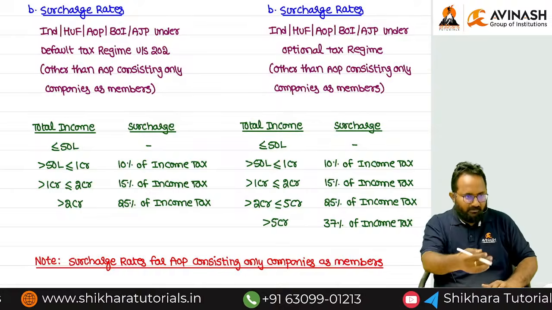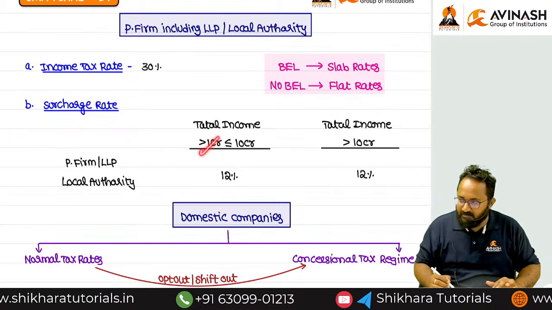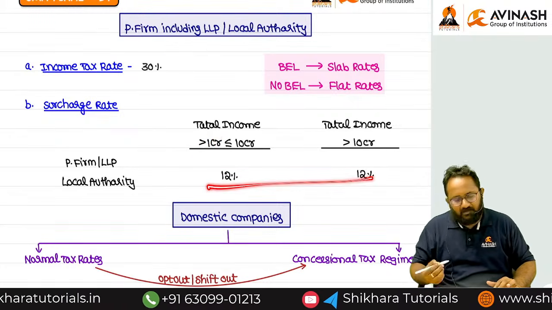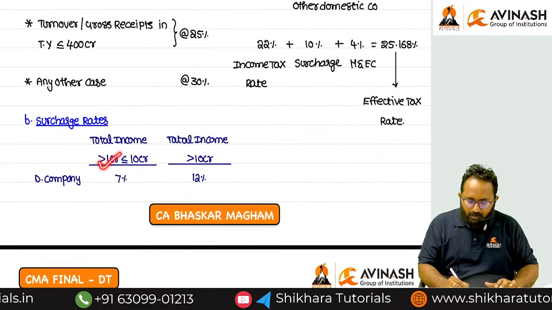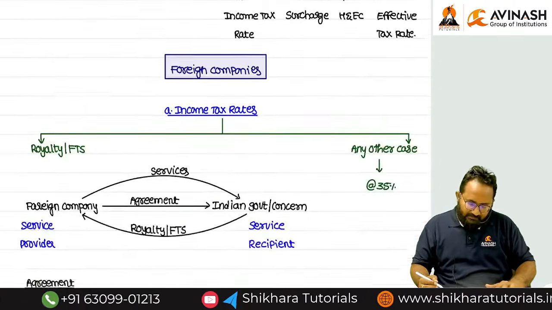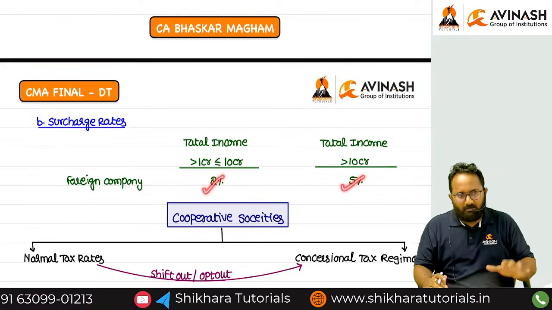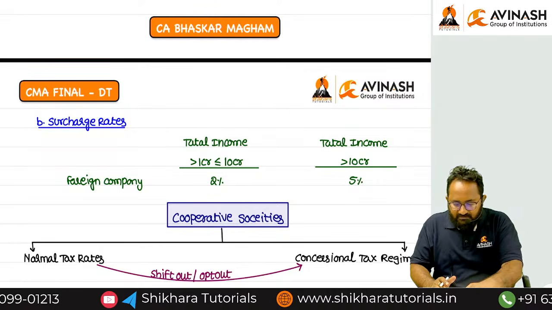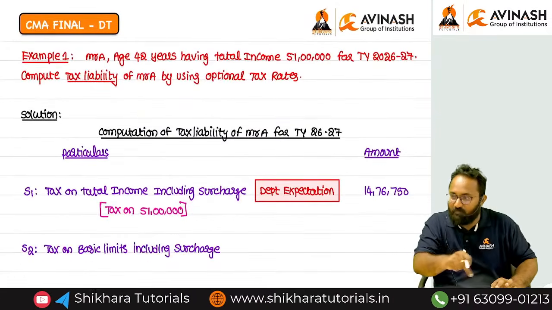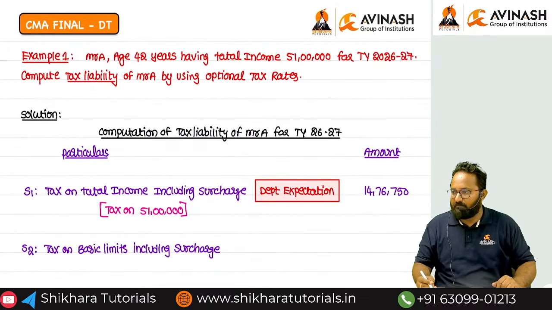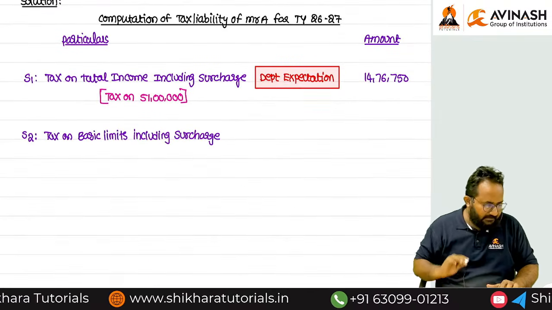In the same way, for a partnership firm, including LLP and local authority, the basic limit is 1 crore, and exceeding it is always 12%. For a domestic company, the basic limits are 1 crore and 10 crore. For foreign companies, the basic limits are also 1 crore and 10 crore. That means for every assessee we can easily identify the basic limit for surcharge. But in this question, the basic limit is 50 lakh.